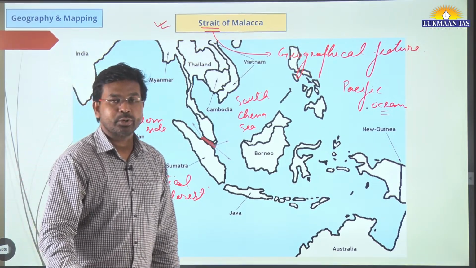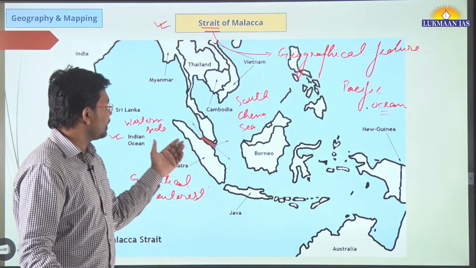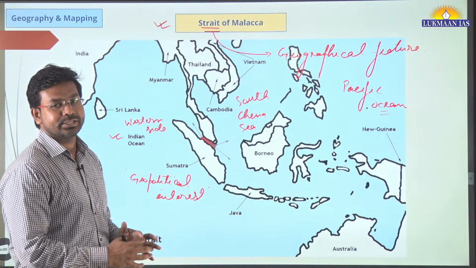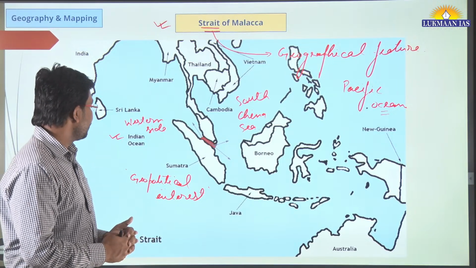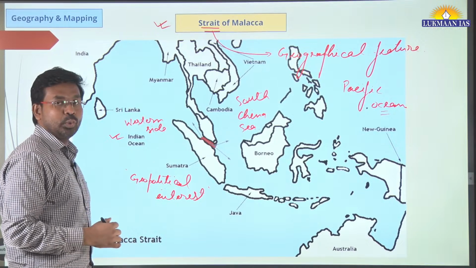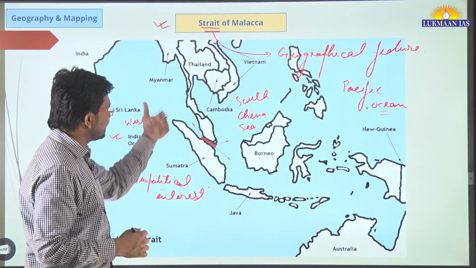So today we are going to discuss an article on the geopolitics around the Strait of Malacca. It is located between two regions.